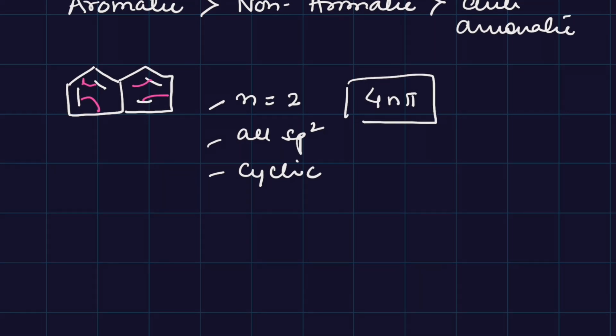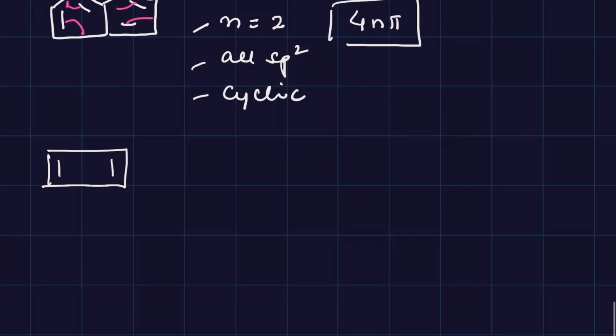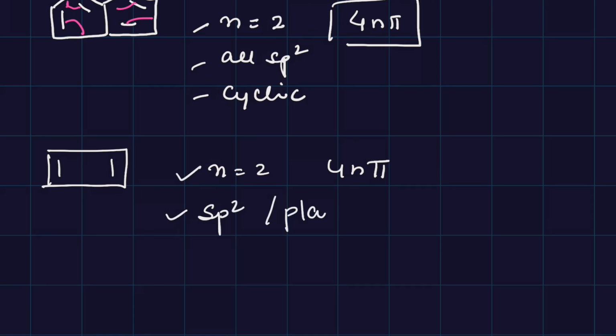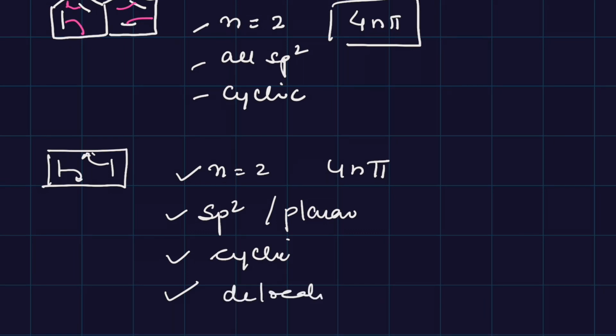Next example, cyclobuta-1,3-diene. So again n is equal to 2, 4n pi electrons, all sp2. So it will be planar also. Cyclic is visible, and delocalization is complete, right? But it is very unstable. So this is anti-aromatic.